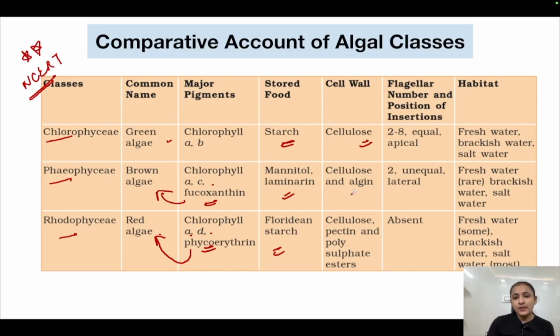In Phaeophyceae, cellulose and algin are present. In Rhodophyceae, the cell wall is made up of cellulose, pectin and various polysulfate esters. Next, the flagella number and the position of insertions.